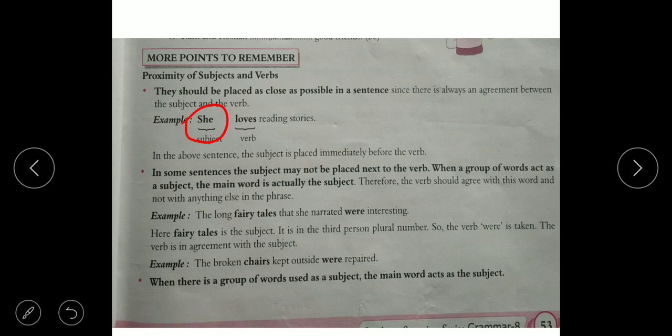Like: long fairy tales that she narrated were. Here, fairy tales is the subject. What is the subject? Fairy tales. So according to the subject, fairy tales, here we used were. It is third person plural number, so were is taken. The broken chairs kept outside were. It is chairs, so we used were.